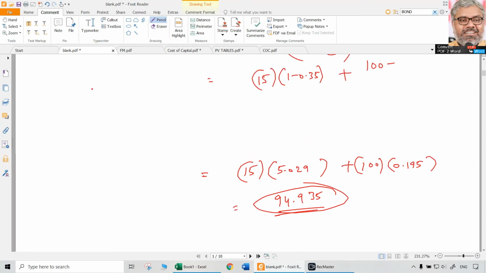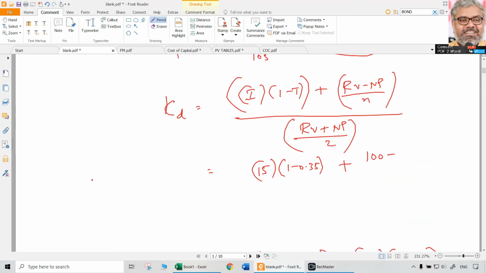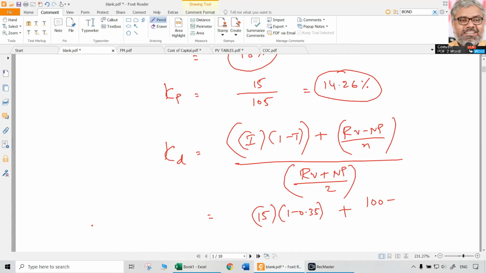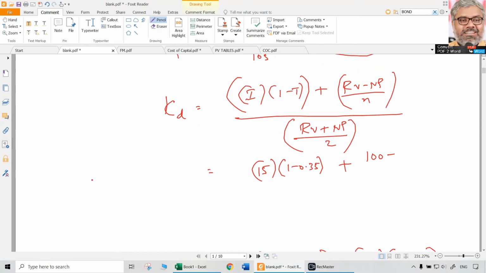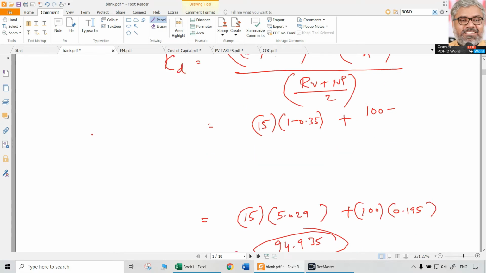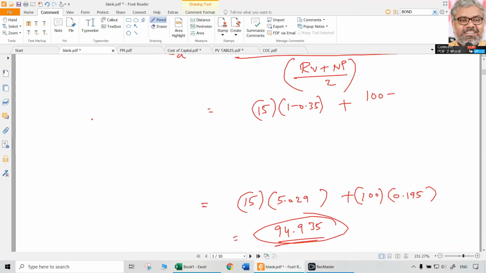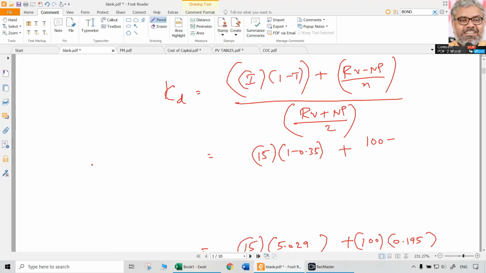So investors will not pay 100 rupees for it. That is the point. Normally, if issue price is given, we don't need to do this. But here it is not given. So what could be the net proceeds if we issue this debenture now? We can get only 94.935. Why is it going to be issued at a discount? It has to be issued at a discount because expected rate of return from the debenture holders or investors is 16%, and we are giving only 15% return. So it will be sold at a discount.